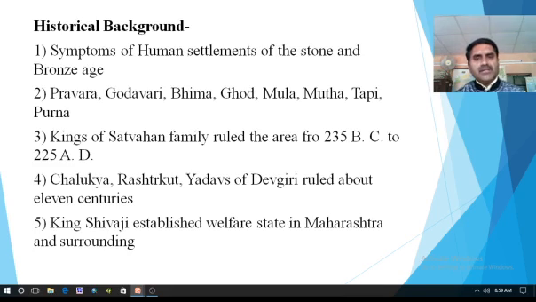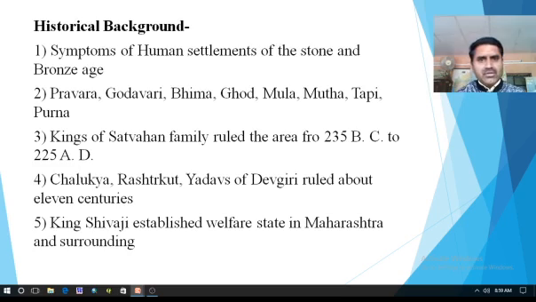There are symptoms of human settlements of the Stone and Bronze Age, which means that when we focus light on the history of Maharashtra, we realize that it has a huge history. It has a much earlier history, so there are various symptoms we can see in various parts of Maharashtra.